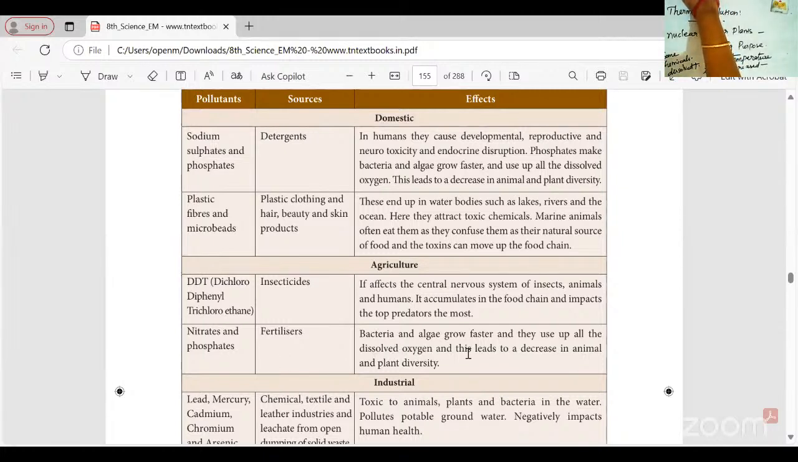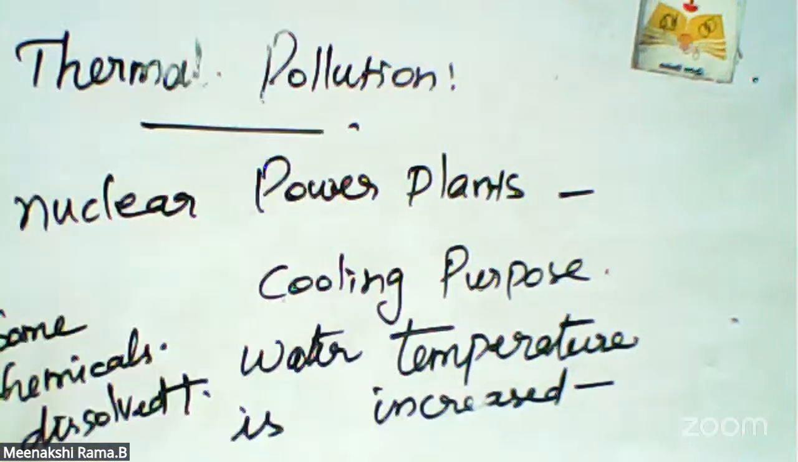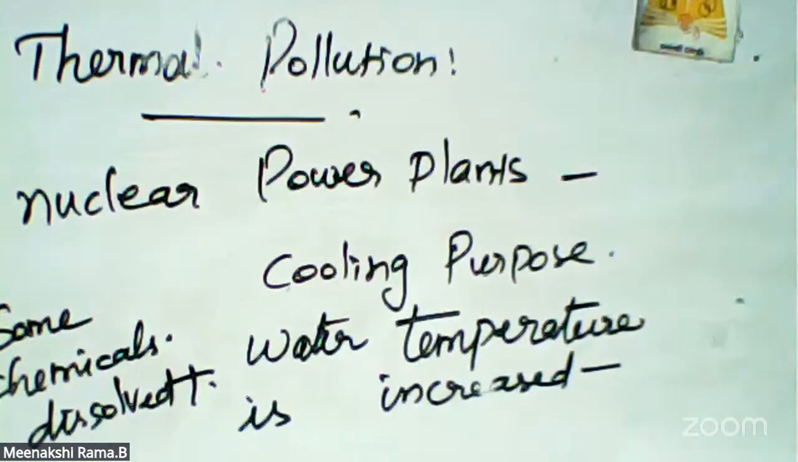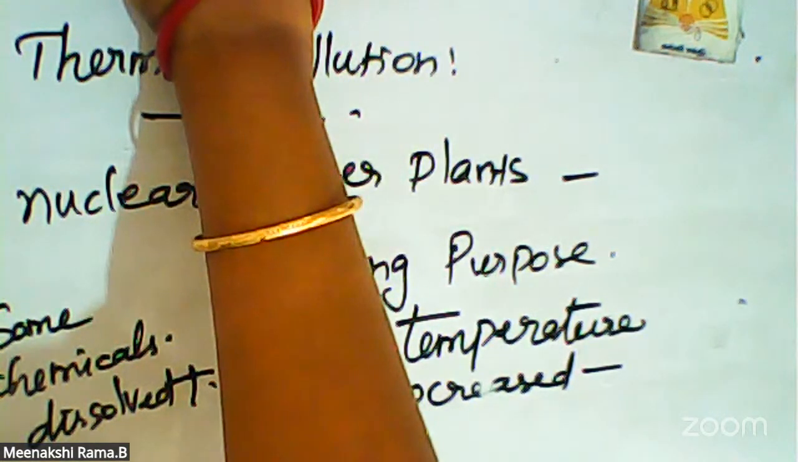With fertilizer, bacteria and algae grow faster and use up all the dissolved oxygen, and this leads to a decrease in animal and plant diversity. Industries release chemicals: lead, mercury, chromium, and arsenic, from chemical, textile and leather industries. These are toxic to animals, plants, and bacteria in the water. Okay. These are all the types of different kinds of pollutants. What details did we learn in this session?